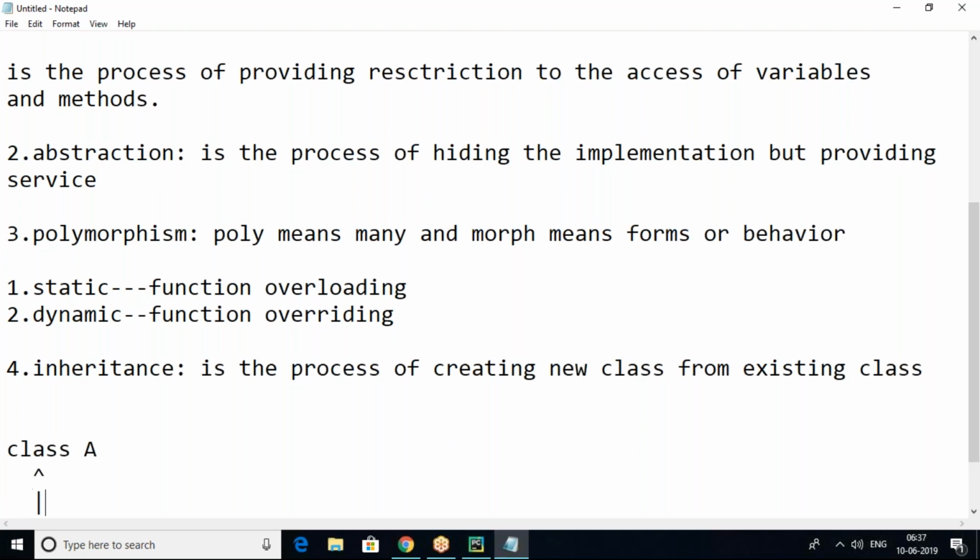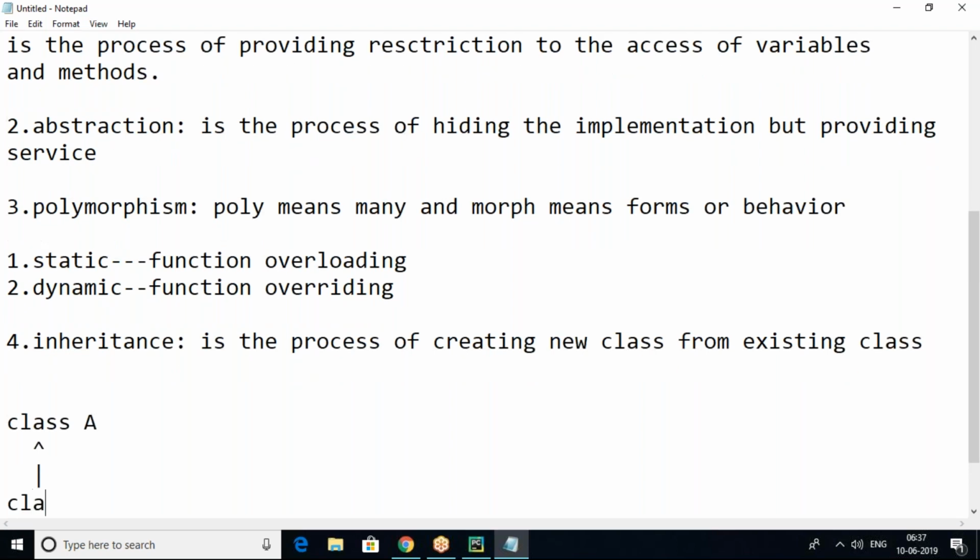This is the inheritance symbol. Class B is inherited from what? A. So it is the process of creating a new class from an existing class. Here, the existing class is A and the new class is B. The existing class is treated as the base class, and the newly created class is treated as the derived class. Or else we can say it is the parent class and the child class.